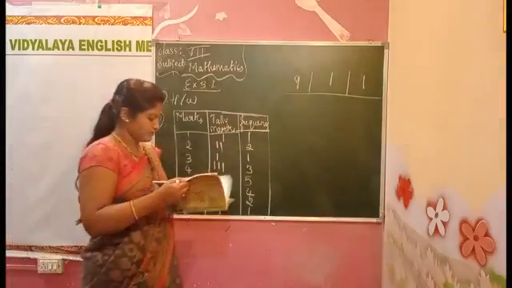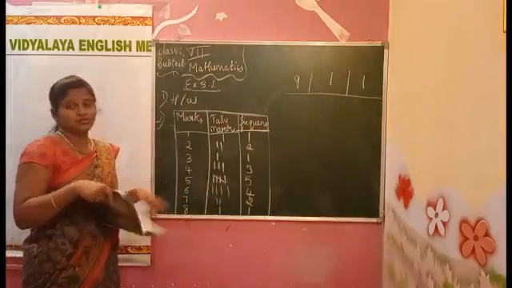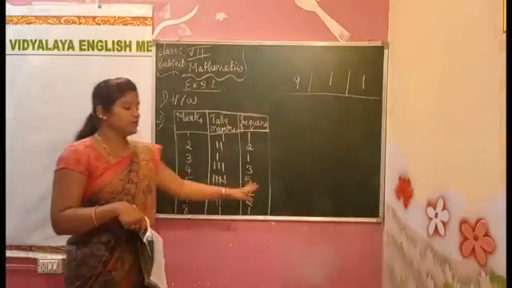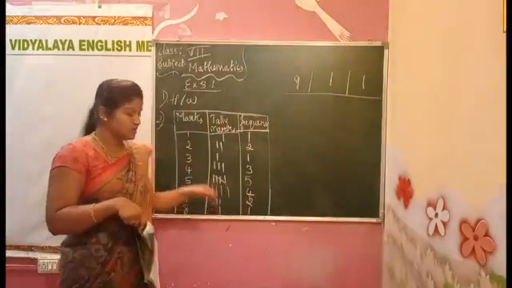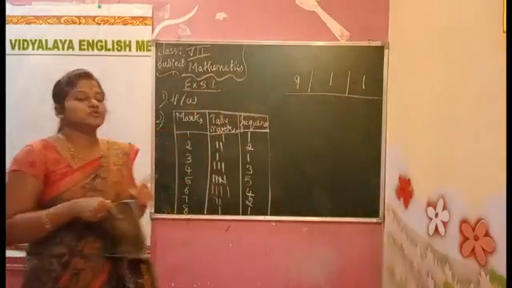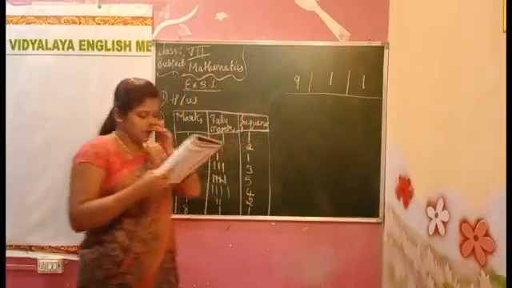Next one, 4. How many got 4? 3 students, so 3. 5, 5 students. 6, 4 students. 7, 2 students. 8, 1 student. And the last one, 9, only 1 student got 9. Only one student. That is the highest mark, I think.